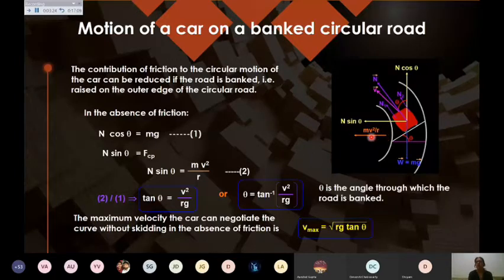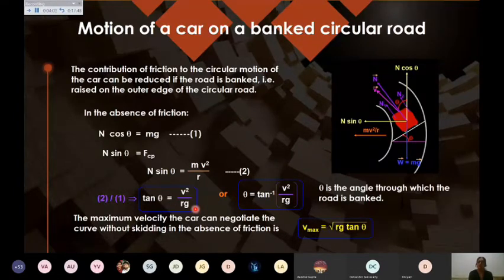So better you use small r for the radius. That you make sure. So N sin theta is providing you the centripetal force, that is mv square upon r, while N cos theta equals mg. Now if you divide the second equation by the first equation, you will get tan theta equals v square upon r g.